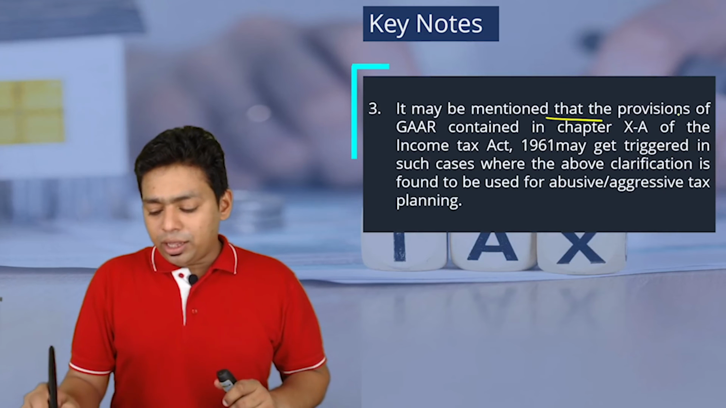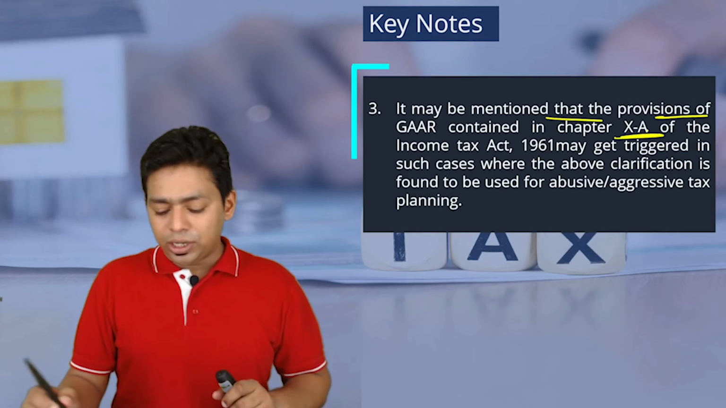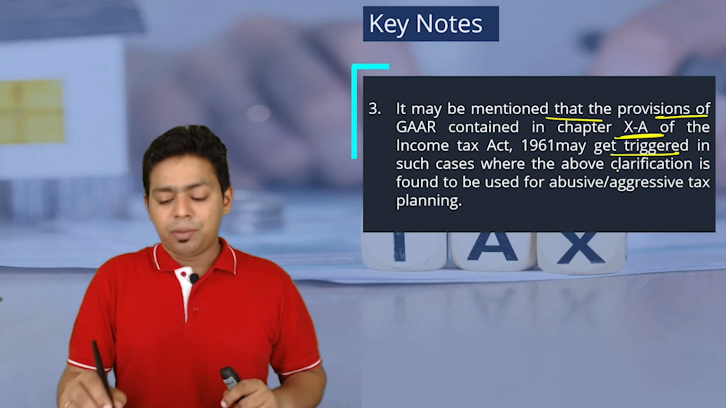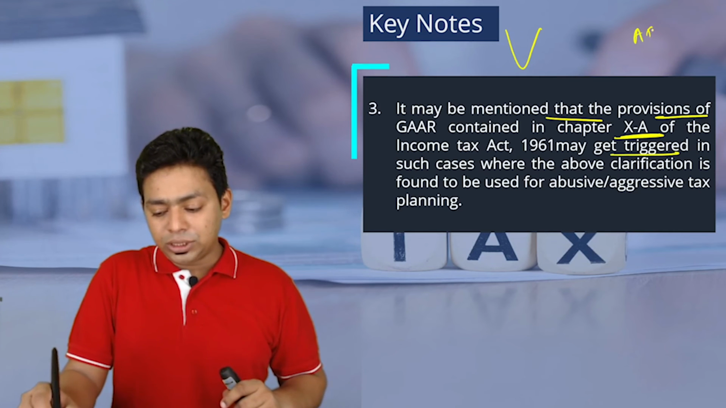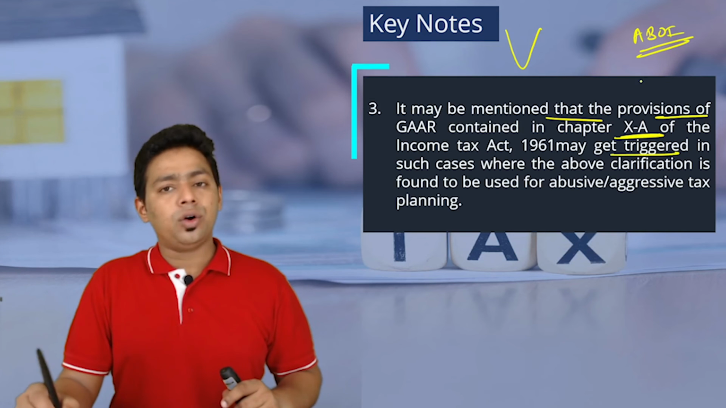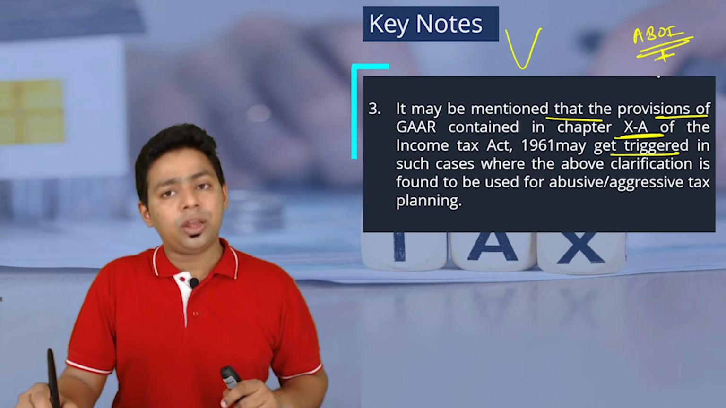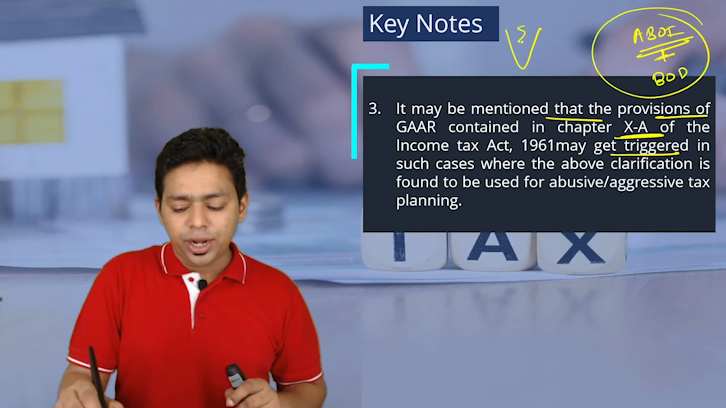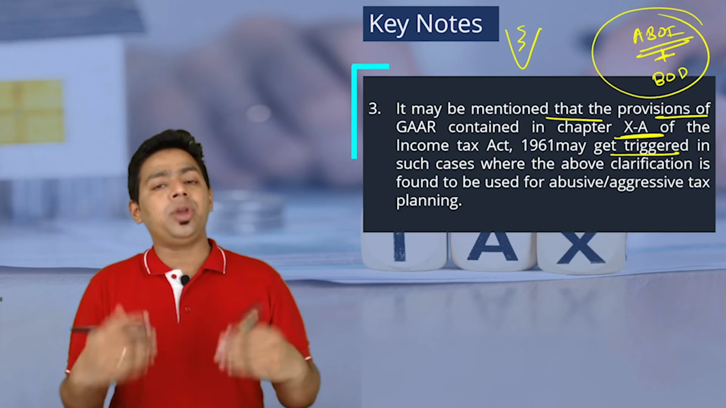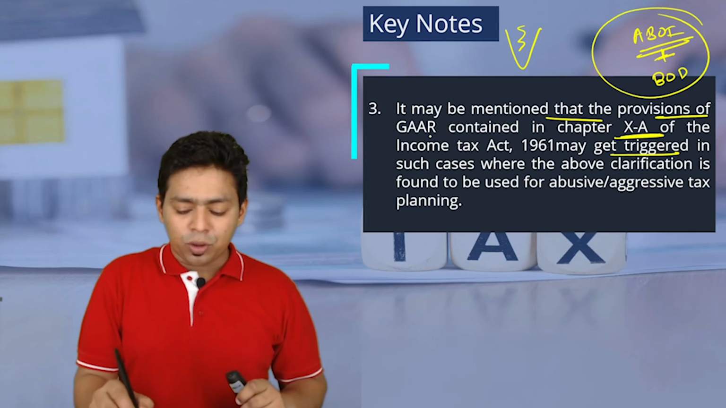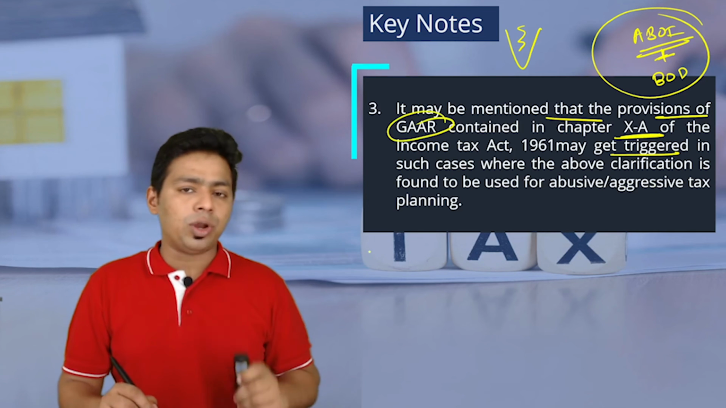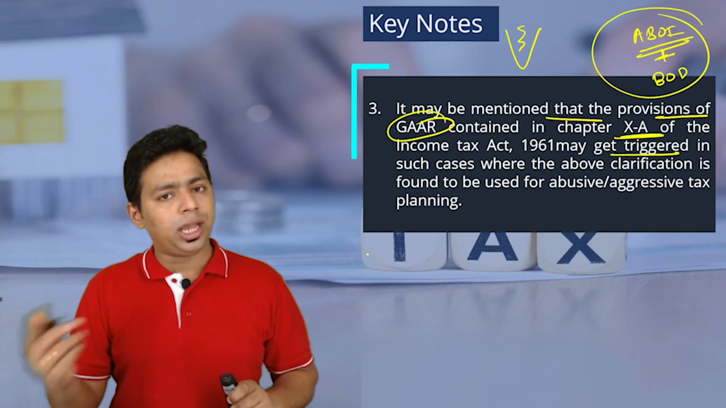It may be mentioned that the provisions of GAAR contained in Chapter 10A of the Income Tax Act may get triggered if you are trying to play with us by showing active business test outside India, and you are intentionally holding board of directors meetings outside India. Actually it is in India, but on paper you are showing it outside India. Then the provision of the general anti-avoidance rule will be attracted, and then you will be punished with a very good amount of penalty and taxes.